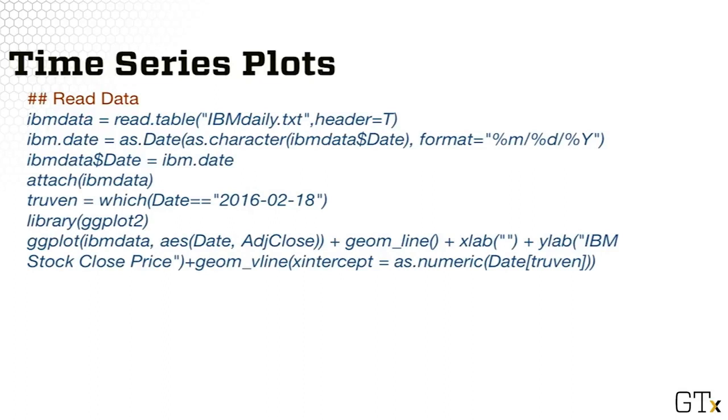Next, I define one of the events called Truven to be the date of acquisition of the Truven company in 2016. The other events are defined similarly. Then I use the ggplot command with input the date and the close price to plot the time series along with the vertical lines indicating the event acquisition of Truven in 2016 and also other events as will be provided in a plot. The vertical lines for all other events are added similarly as for Truven. I do not provide the entire R code here. You can find the complete R code in this lecture.